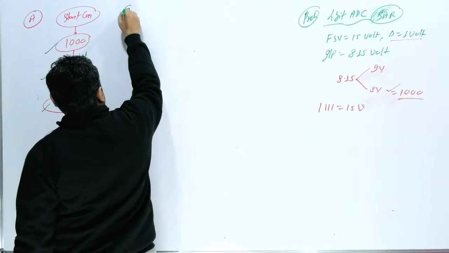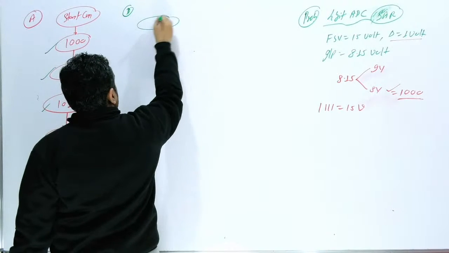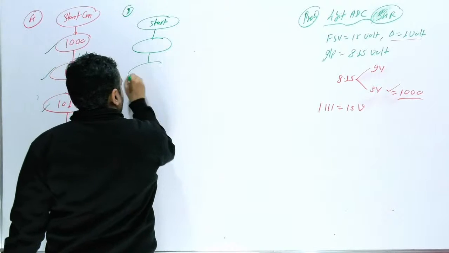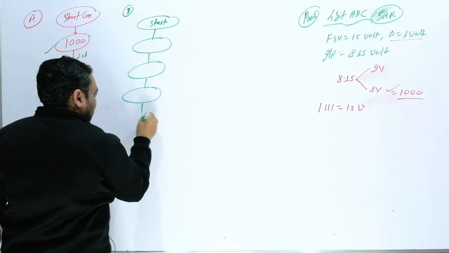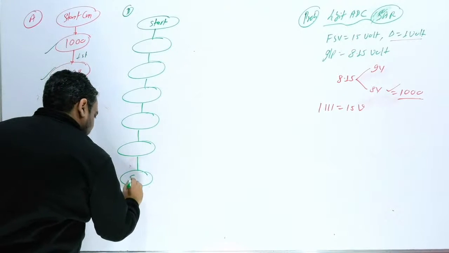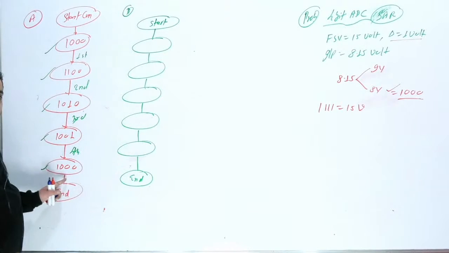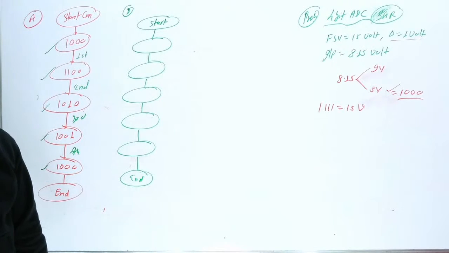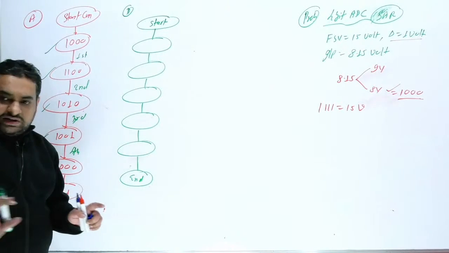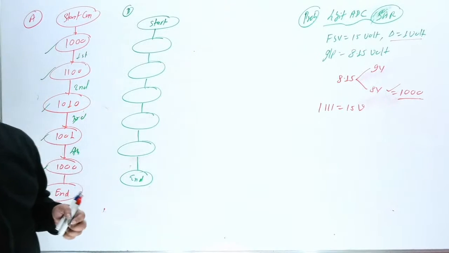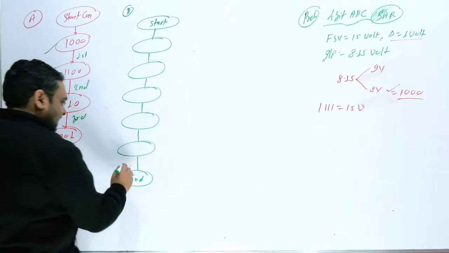Now the second option. In the second option, this is start conversion. This is start. Again, this is number 1, number 2, number 3, number 4, and number 5, and this is your end. I am just writing where we are getting 1000. In the second option we are getting last 000. That is wrong. In the third option we are getting 1111. Again, that is wrong.